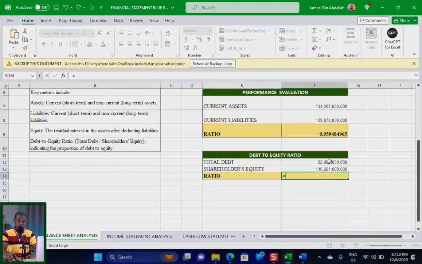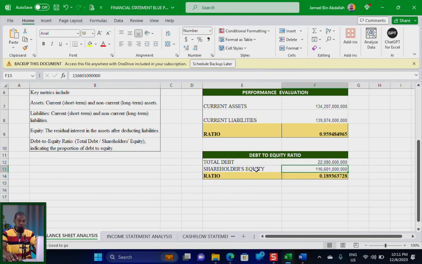That is to say, the company does not owe too many people. You can understand this by looking at this value here. I have 116 billion as the total shareholders' equity and then 22 billion as the debt the company owes others, the debt the company has to pay to others. I hope you understand.